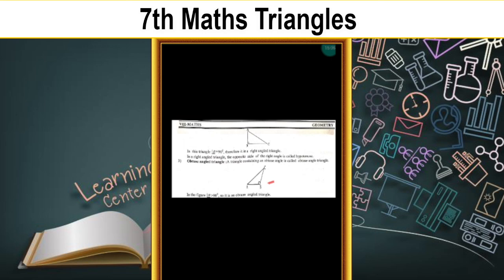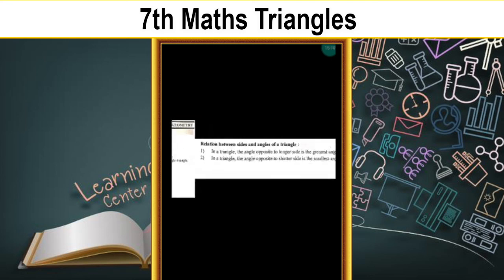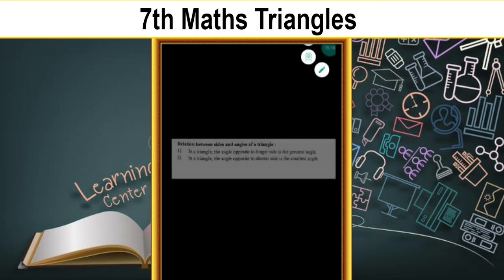Classification of triangles based on sides and based on angles. Now see next one. Relation between sides and angles of a triangle. What is the relation? Let us check here. In a triangle, the angle opposite to the longer side is the greatest angle.